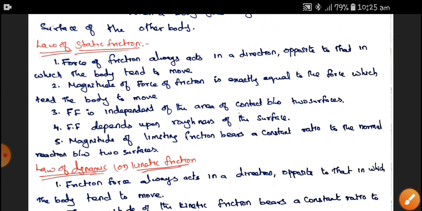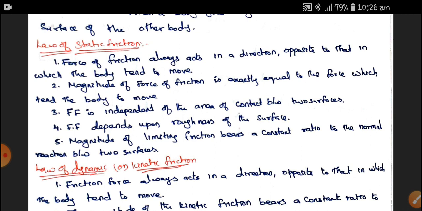Next, the magnitude of limiting friction bears a constant ratio to the normal reaction between two surfaces. As I said, a 100 Newton force cannot be enough to move a 1000 Newton weight.